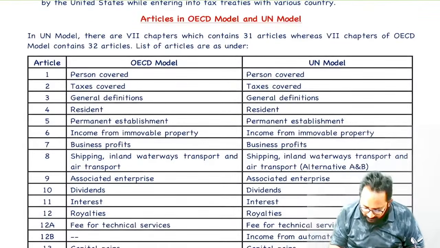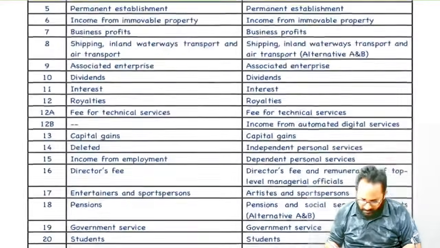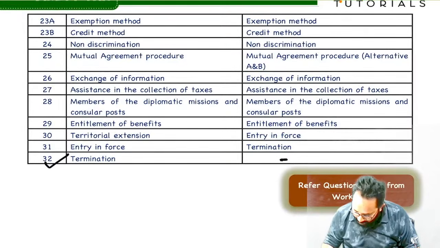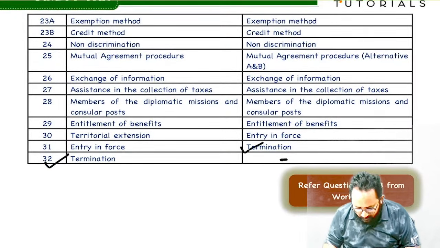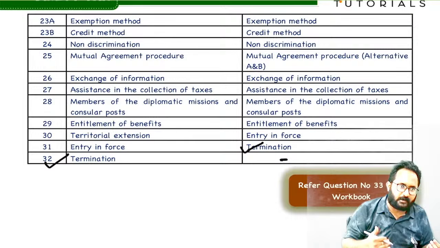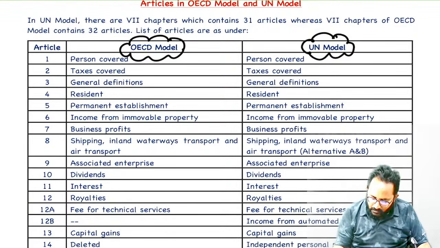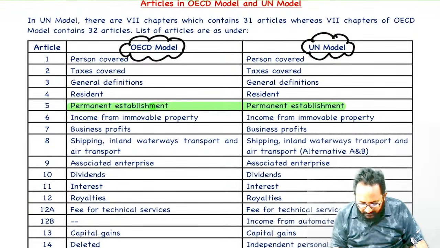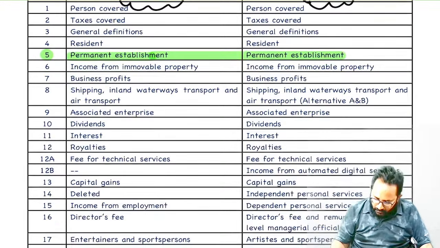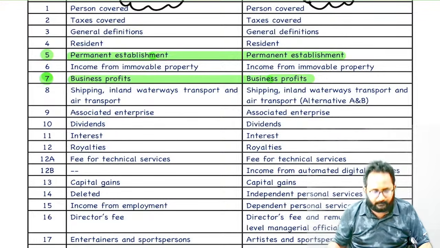In the OECD model, how many articles? 32. In the UN model, how many articles did they give? 31 only. Now, the matter related to these 31 points is already there. You can directly copy and paste, or you can make changes also. But remember, every DTAA must define the PE. In which article are we drafting about the PE in both models? Fifth. And in the exam they can ask this, because in the MQP this point was there: business profits, how can we tax.